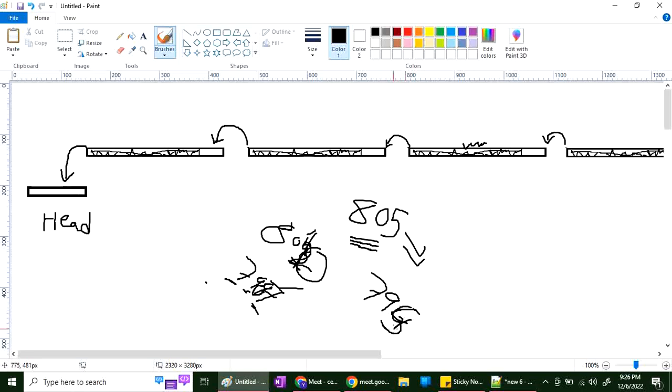Then use your mind now. Who is holding the 794 address? 793. And who is holding the 793 address? 792. By using 804 we can access 805, sir. Yeah, but we don't have the 804 address. We don't have, no.